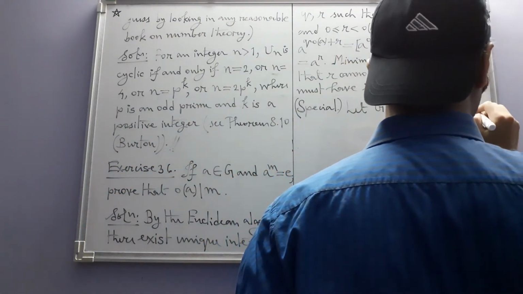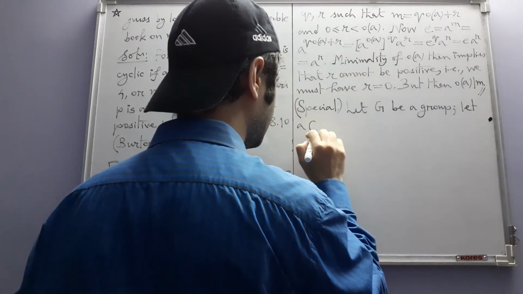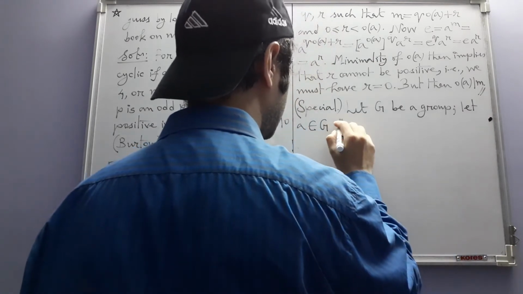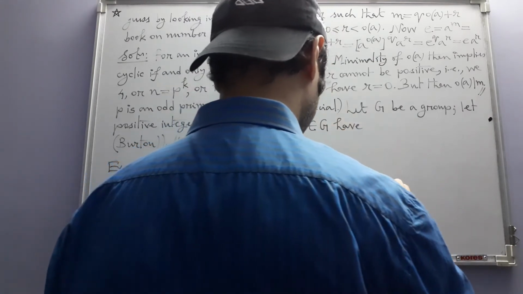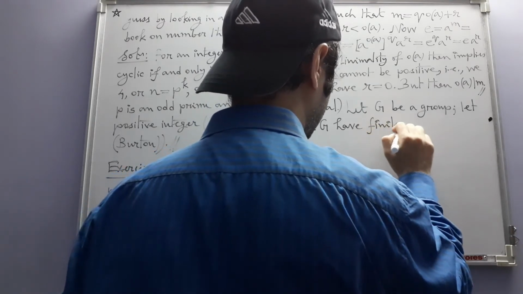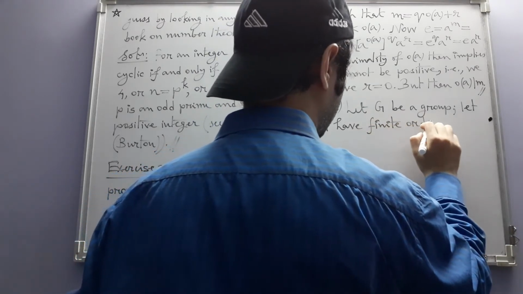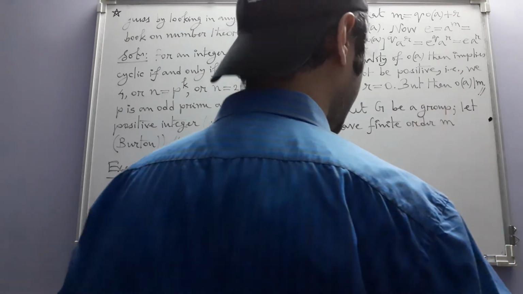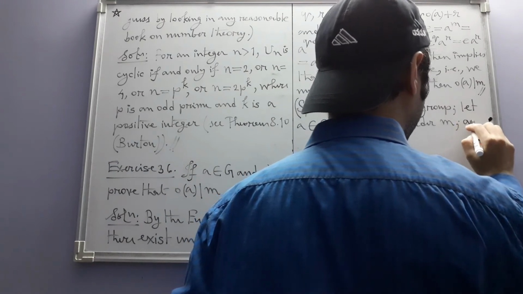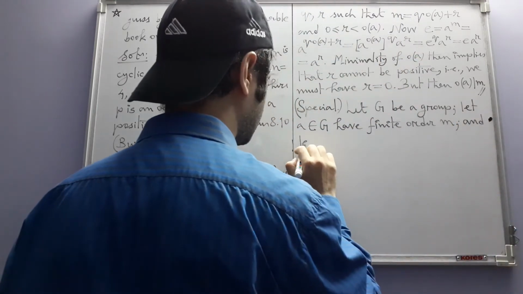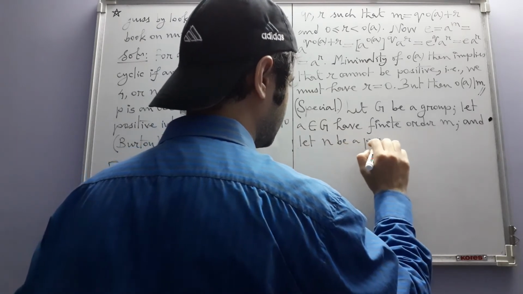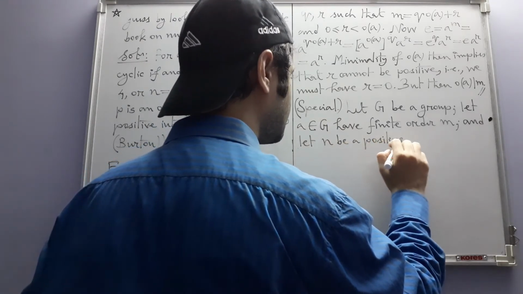Let G be a group, let A be an element of G, and this have finite order, and let that order be m. And let n be a positive integer. N is some positive integer.